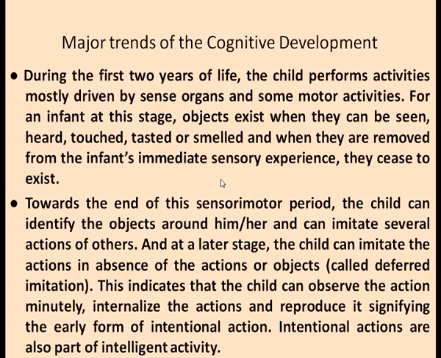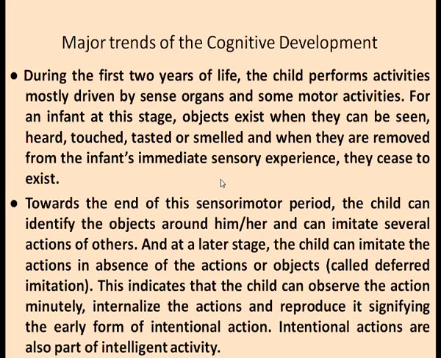So, the major trends of cognitive development: during the first 2 years of life, the child performs activities mostly driven by the sense organs that I told you, and motor activities, that is movement of the muscles of the body, which can be the fine motor or the gross motor activities, that is the movement of the fine muscles or the larger muscles. For an infant at this stage, objects exist when they can be seen, heard, touched, tasted or smelled, and when they are removed from the infant's immediate sensory experience, they cease to exist. So, that is what I talked about, object permanence. What is out of sight is out of mind for them.